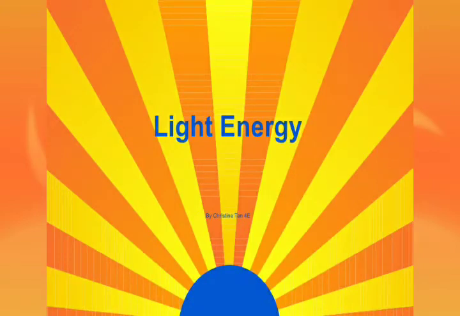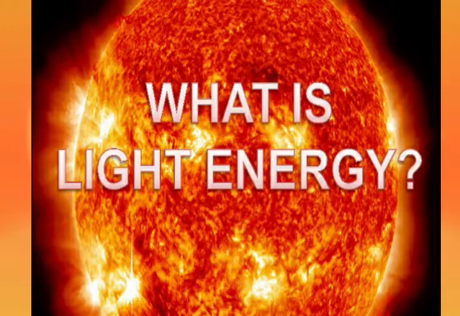Next is light energy. Light is a form of energy in the presence of which other objects are seen. We do not feel light energy because ordinary light does not move the objects around us, but a strong beam of light can move small particles like electrons.